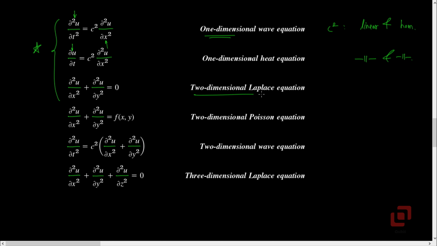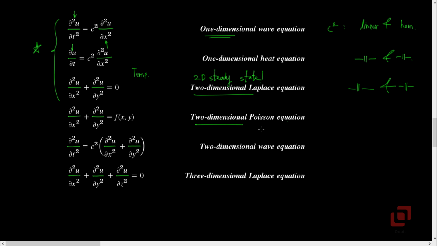Let's go to the two-dimensional Laplace equation now, which is ∂²u/∂x² plus ∂²u/∂y² equal to 0. If u is temperature, then this differential equation is also known as the two-dimensional steady state heat conduction equation. The right hand side of this differential equation is 0, so it is homogeneous. And each term on the left hand side is a derivative of u, so this is linear and homogeneous.